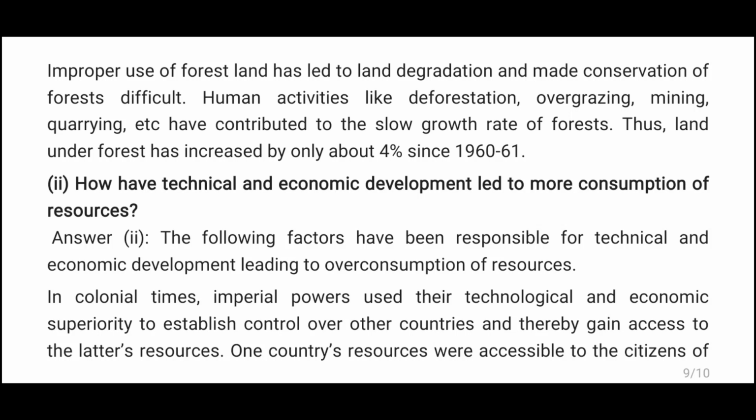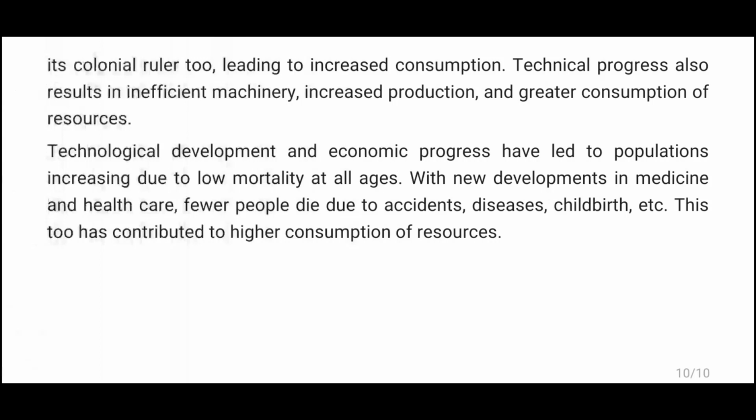How have technical and economic development led to more consumption of resources? The following factors have been responsible for technical and economic development leading to the overconsumption of resources. In colonial times, imperial powers used their technological and economic superiority to establish control over other countries and thereby gain access to the latter's resources. Our country's resources were accessible to its colonial ruler too, leading to increased consumption.